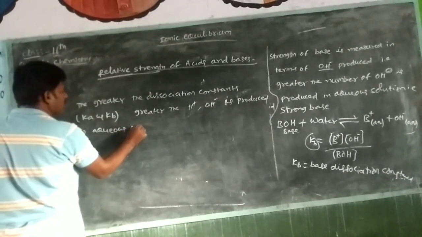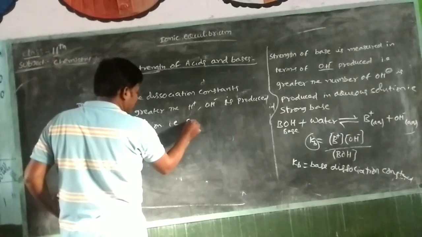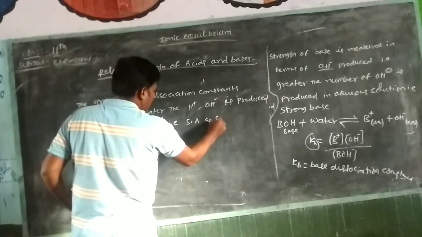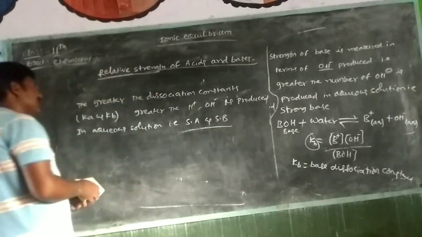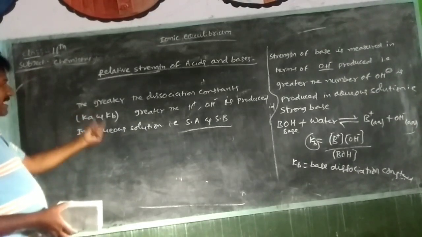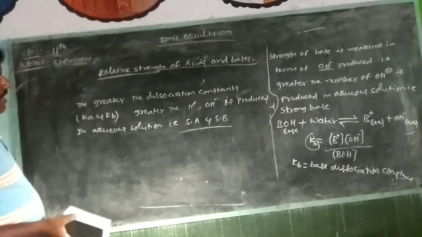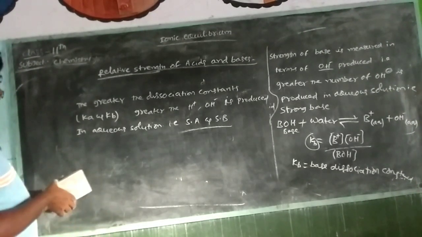The greater the dissociation constant, the greater the H plus and OH minus produced in aqueous solution, that is a strong acid and a strong base. This is the relative strength of acids.